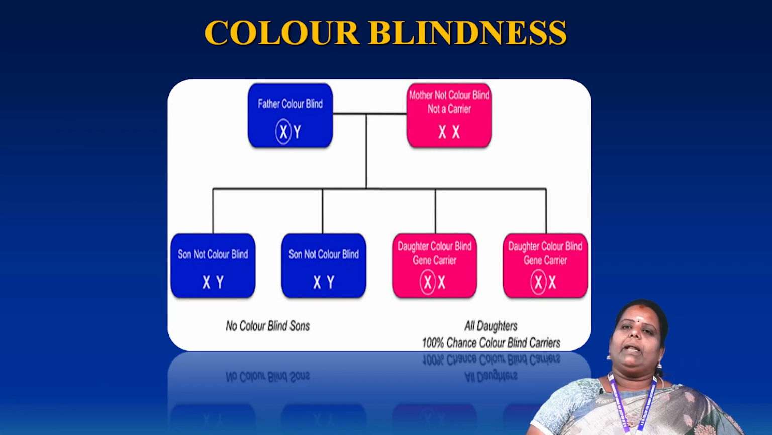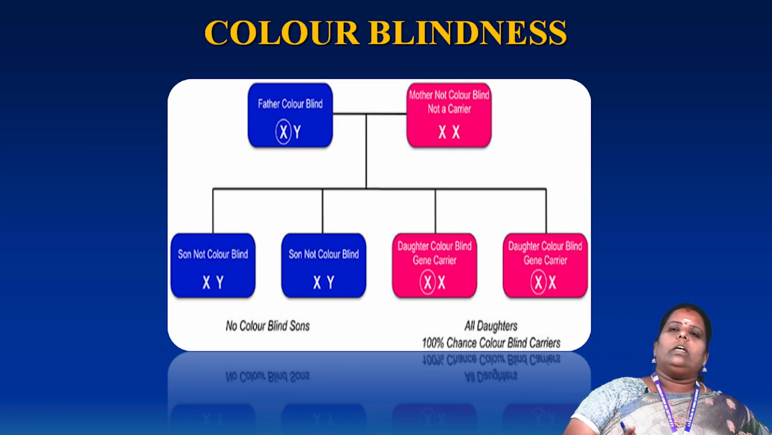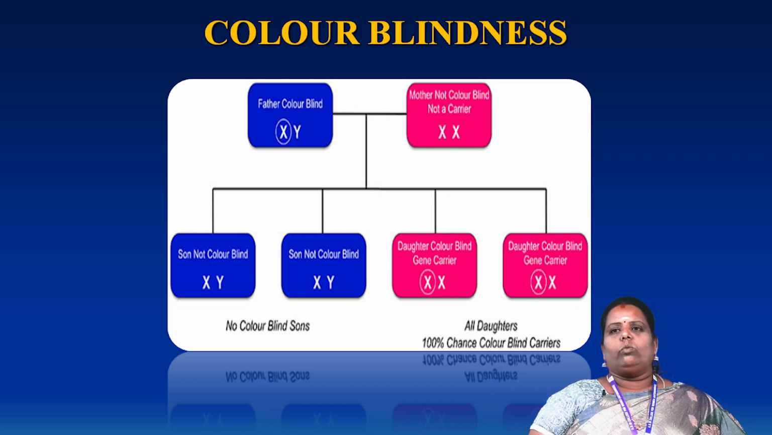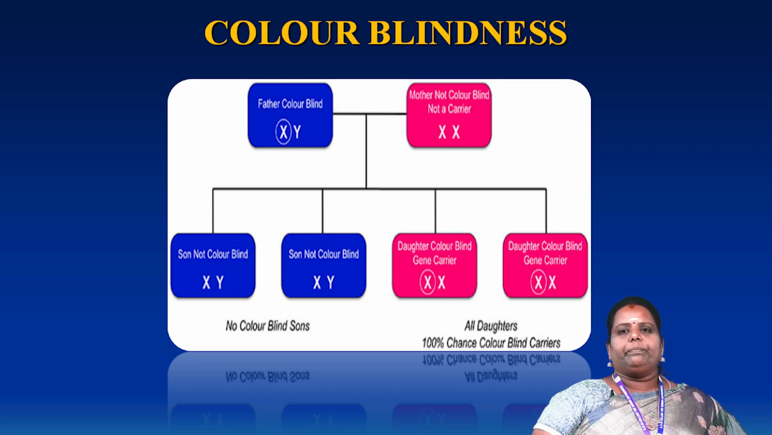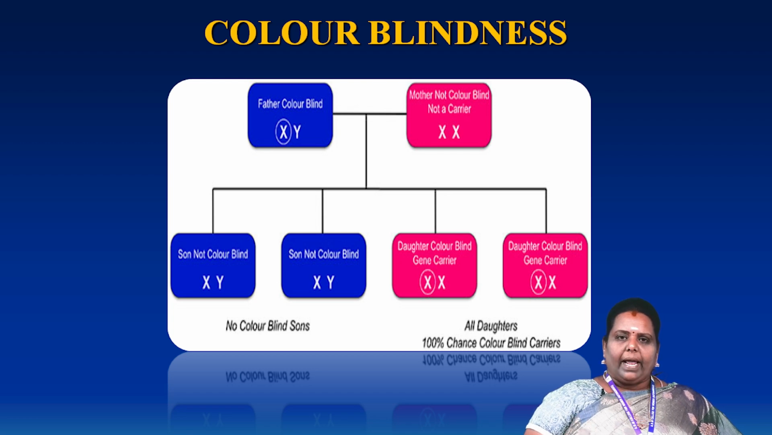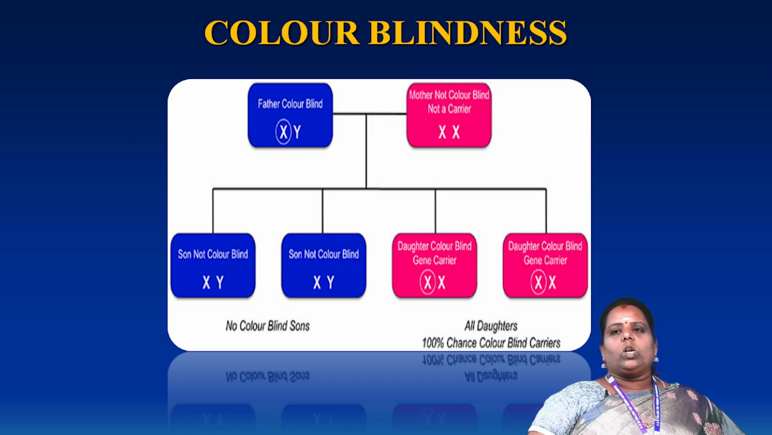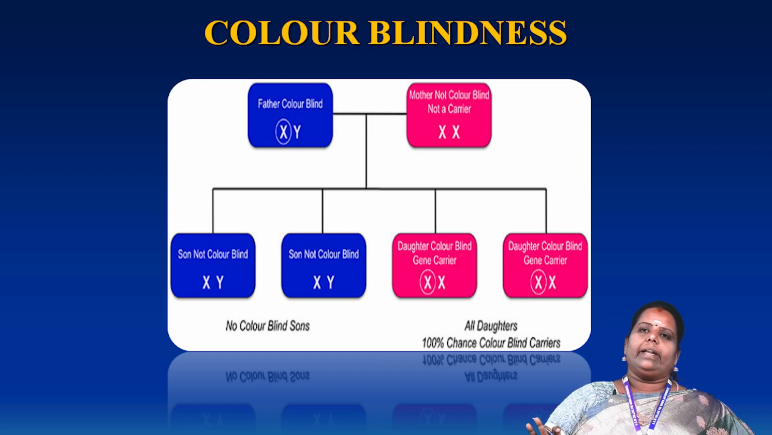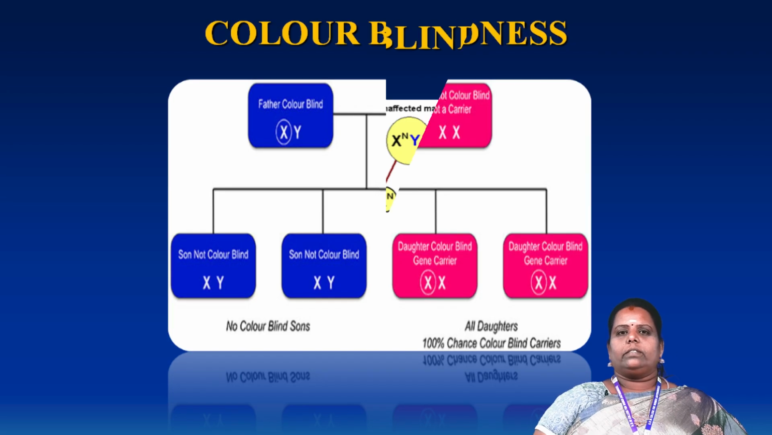Normally, suppose the father is color blind. The color blindness is transmitted through the X chromosome only, and suppose the mother also has color blindness. In the first generation, the sons are normal and the daughters are carriers. The person has two daughters, and the daughters are affected by color blindness. Why? Because one X chromosome carries the color blindness gene. So the daughters are affected in the F1 generation. All the daughters have a 100% chance of being carriers.